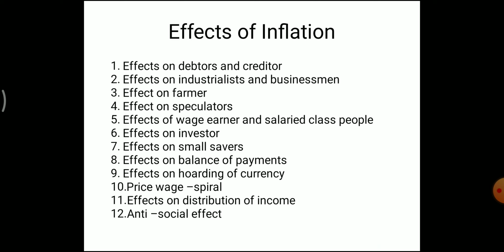Second one is the effect on the industrialists and businessmen. Industrialists and businessmen belong to variable income groups. Their income depends upon the price level. When prices increase, the margin of profit goes up and their money income is increased. At the same time, the prices they are required to pay, such as wages, rent, and interest, are more or less fixed. So industrialists and businessmen get more profit during the period of inflation than they had anticipated.